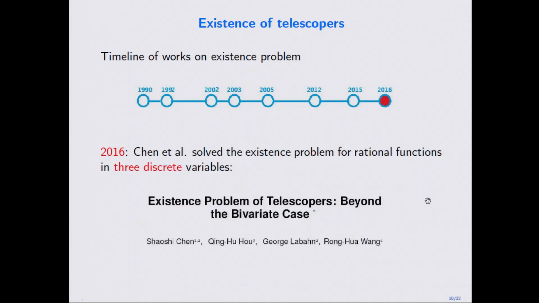Before 2015, all the results were only about rational functions in 2 variables. Until last year, we managed to extend the result to rational functions in 3 variables. Actually, it's fairly complicated.